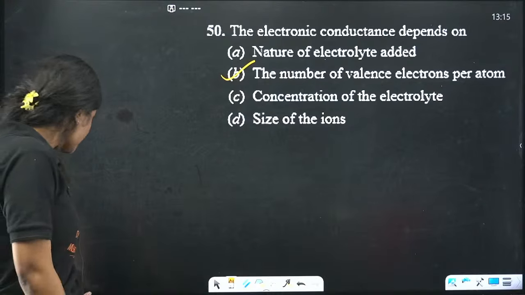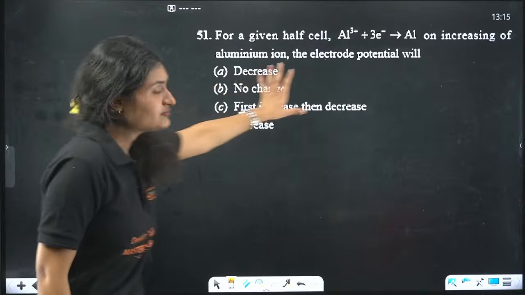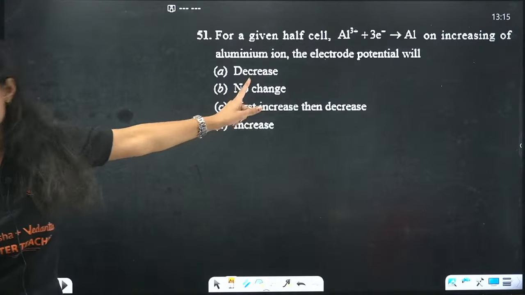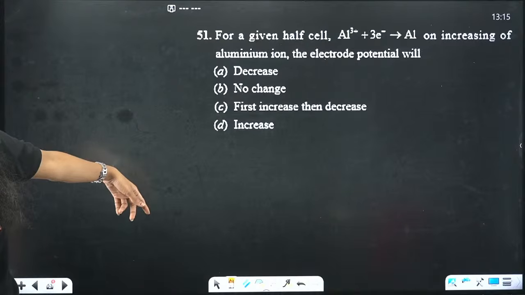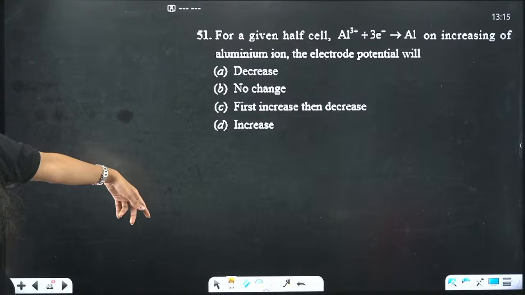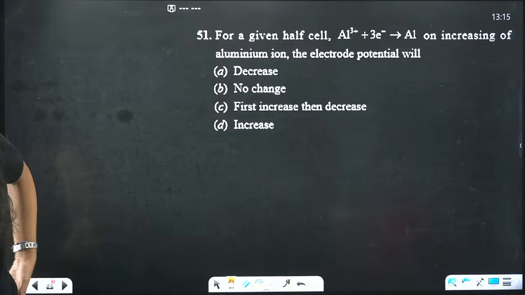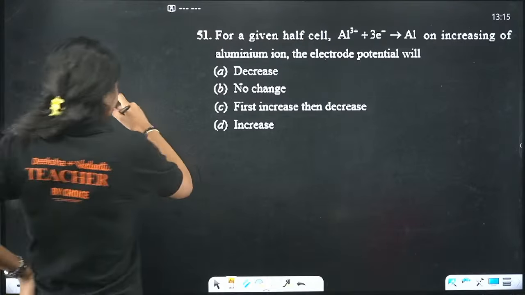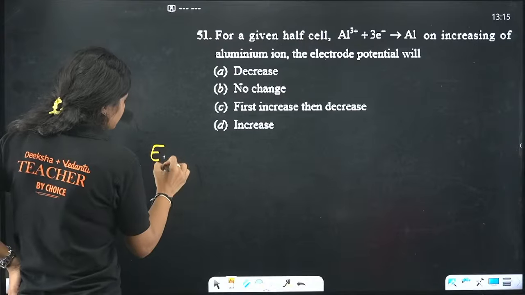Okay. Next question. For this reaction you need to tell me the effect of increasing the aluminum concentration on electrode potential. You know this equation, E reduction.